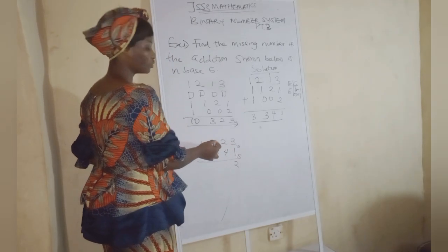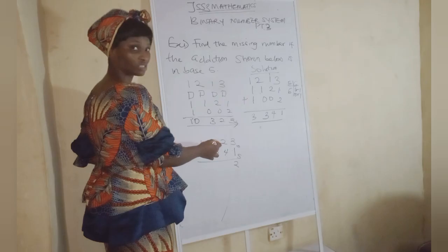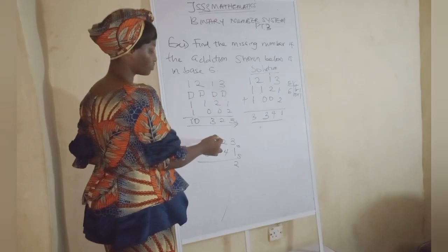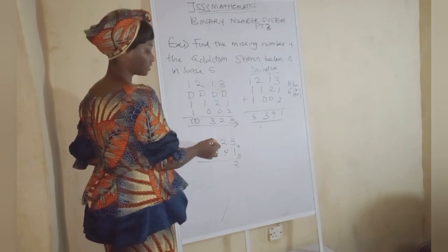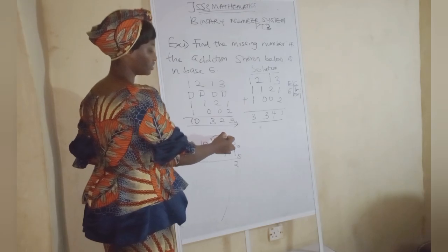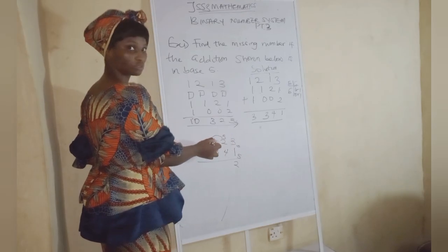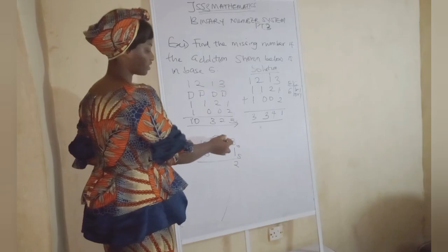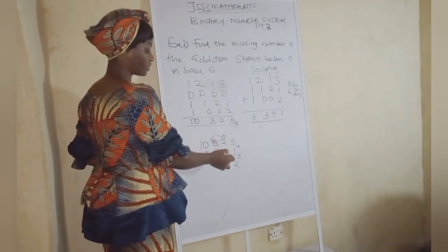What will you do? You are going to borrow 1 from here. It is possible since there is no 0 here. When we borrow, the base is what we are borrowing. You get it now? So when we borrow from here, this one turns to 2. We move the base here, which we borrowed from this one. So we have 5 here. 5 plus 2 is 7. 7 minus 4 is 3.